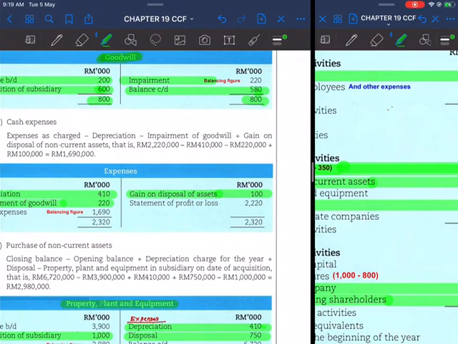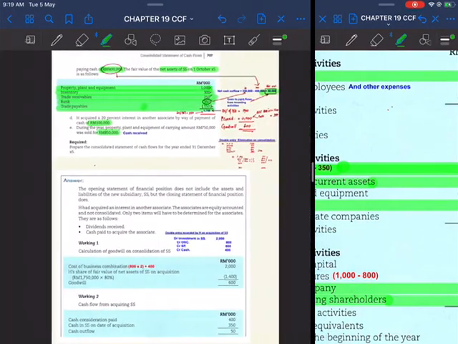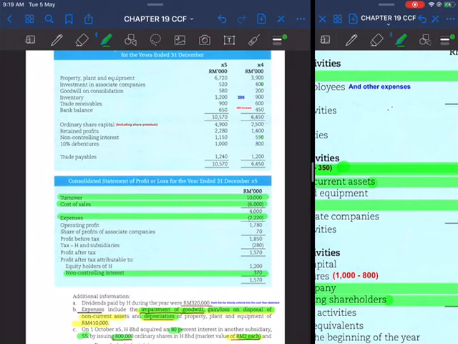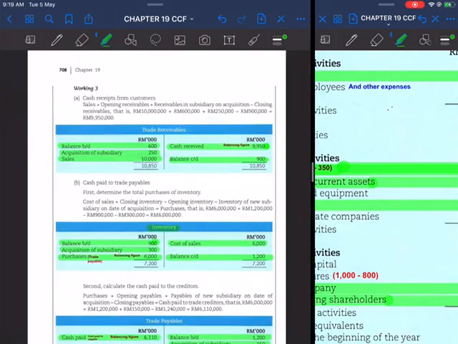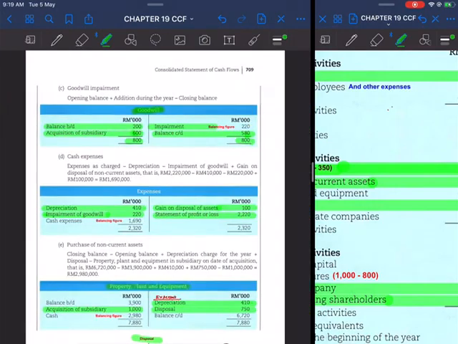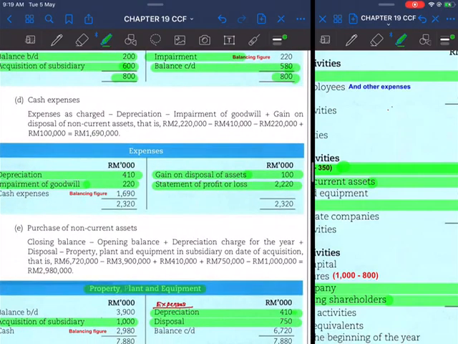In the consolidated profit and loss, the total amount of expenses is 2220, the amount which is already in the profit and loss here. Debit profit and loss, and then credit expenses. We're going to close the expenses account to the statement of profit and loss, 2220.